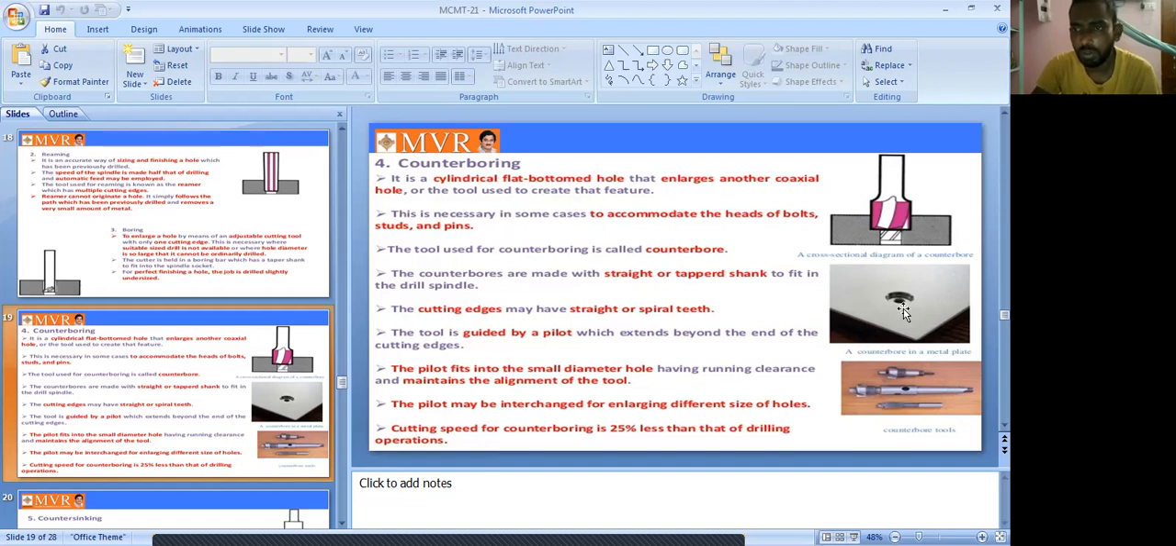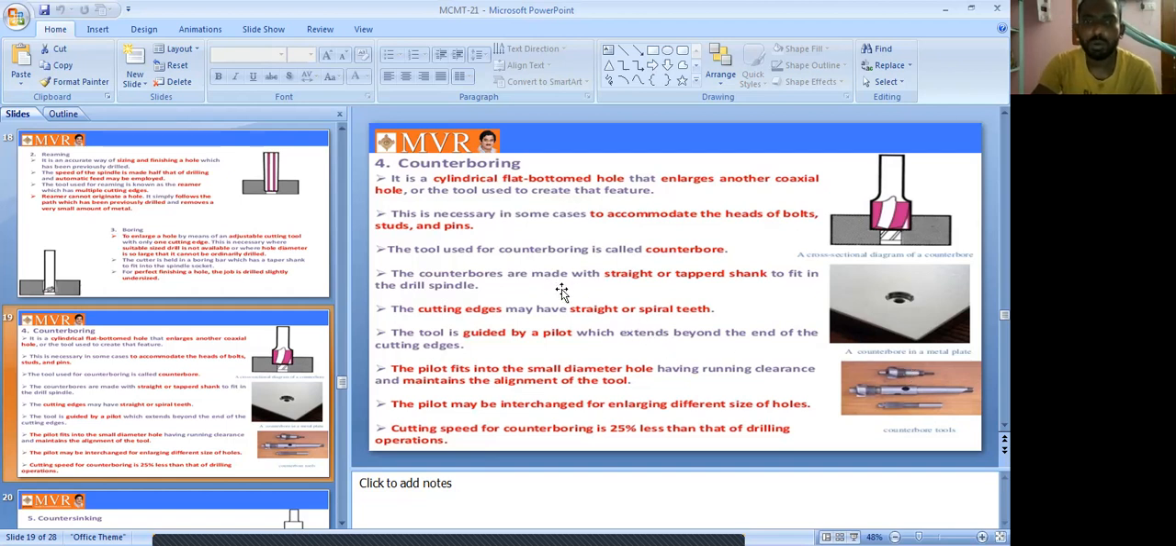Using this tool, we unlock the hole, to enlarge another coaxial hole. These are the counter boring tools. Based on the diameter size, we can choose different types of tools. For a large size we choose this tool, for a medium size we use this one, and for a very small size we use this tool.